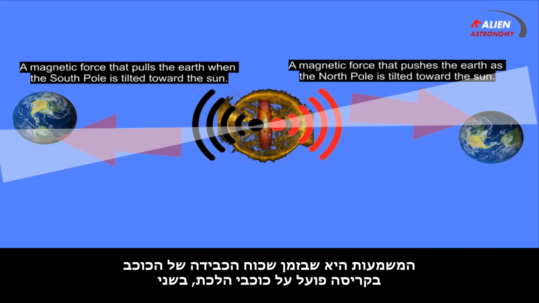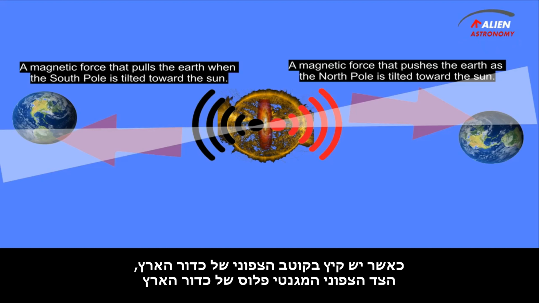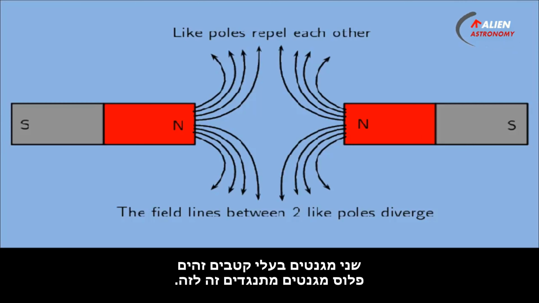This means that while the gravitational force of the star in collapse is acting on the planets in two opposite directions, there is a magnetic force which acts on the magnetic poles of the planets. When there is summer at the north pole of the Earth, the magnetic side plus of the Earth is tilted towards the exit of the black hole that has a magnetic plus and pushes the Earth away from the sun. Two magnets with the same poles, plus and plus, resist each other.